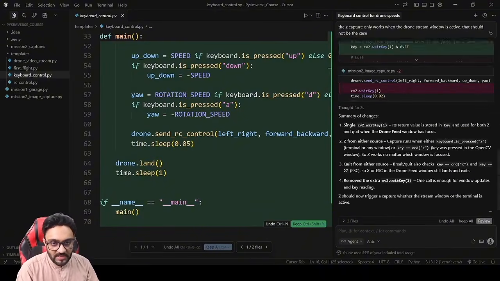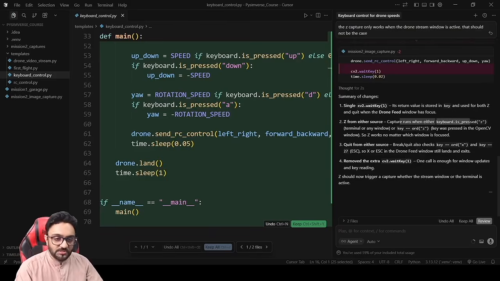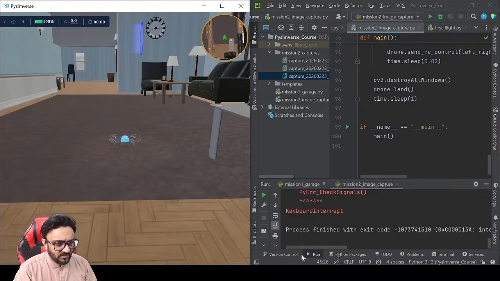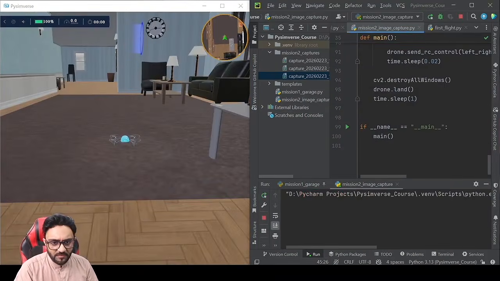Okay, so now it has completed and it is saying that single CV2 wait key, its return value is stored in key and used for both Z and quit when drone feed window has focus. Z from either source captures. Okay, so it's using from OpenCV as well, and it's using from keyboard as well. So hopefully both of them running together should give us this. So if we reset this and if we run this now,